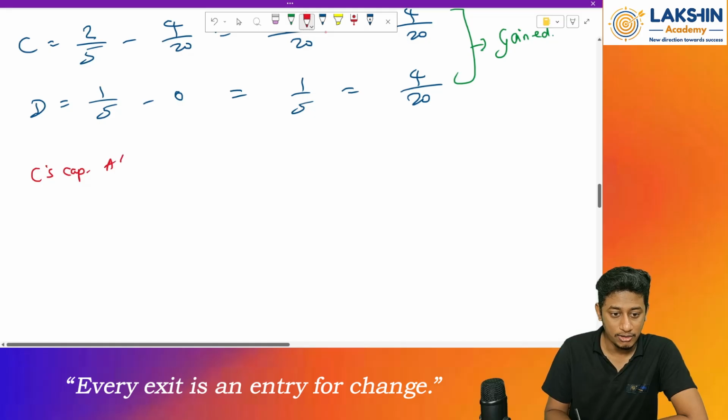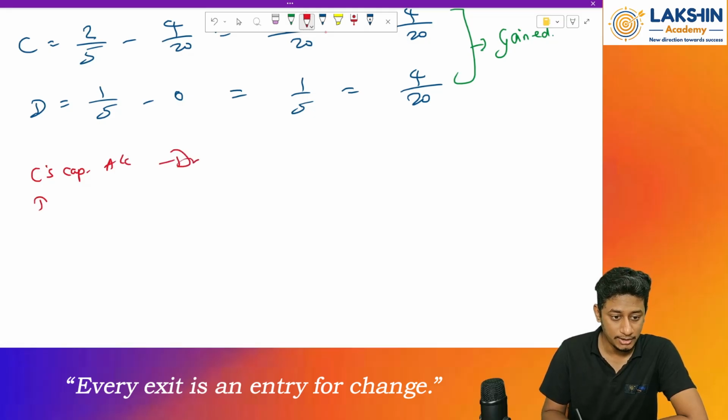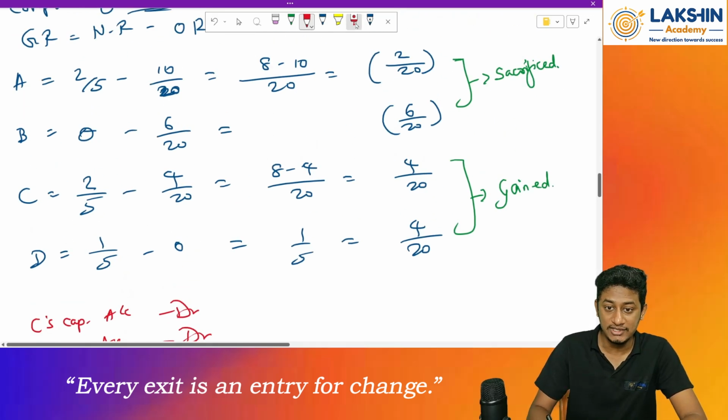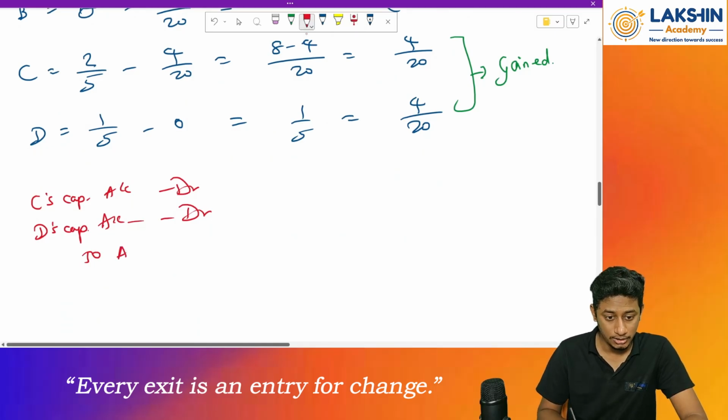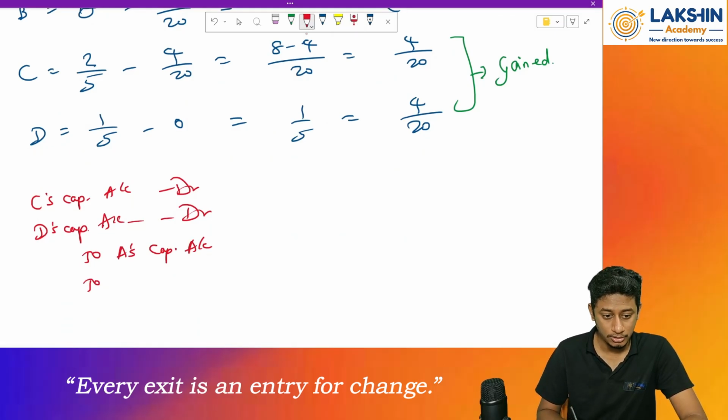C's capital account debited. D's capital account debited. To the sacrificing partner. Who is sacrificing over here? Mr. A and Mr. B are sacrificing. So A's capital account, B's capital account.